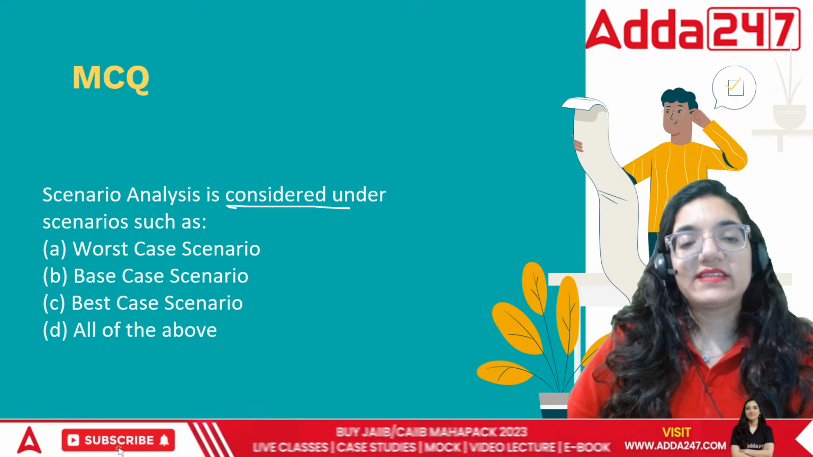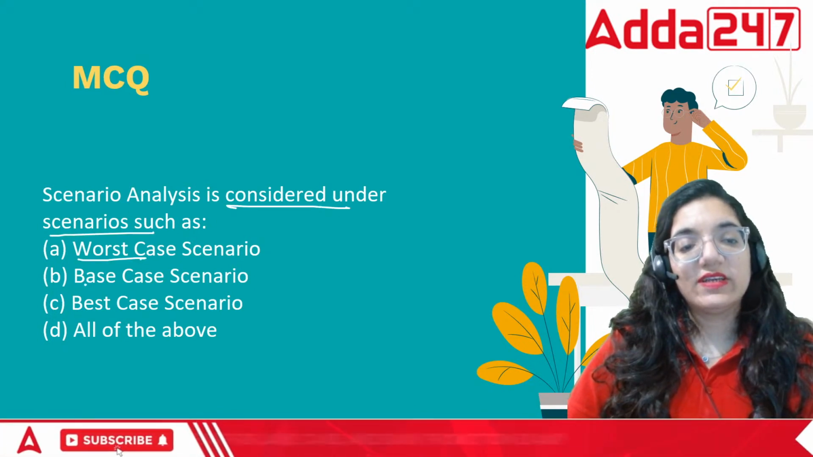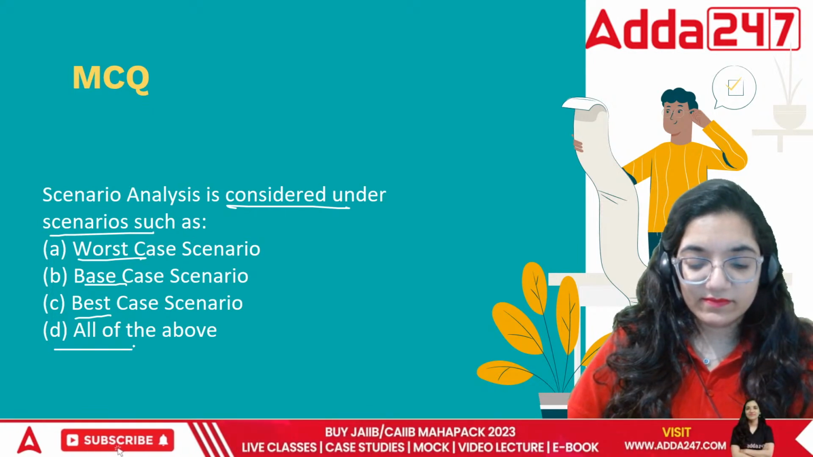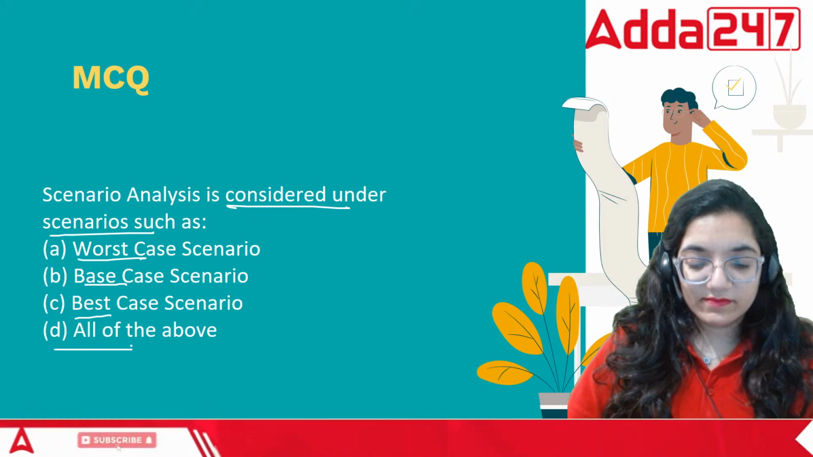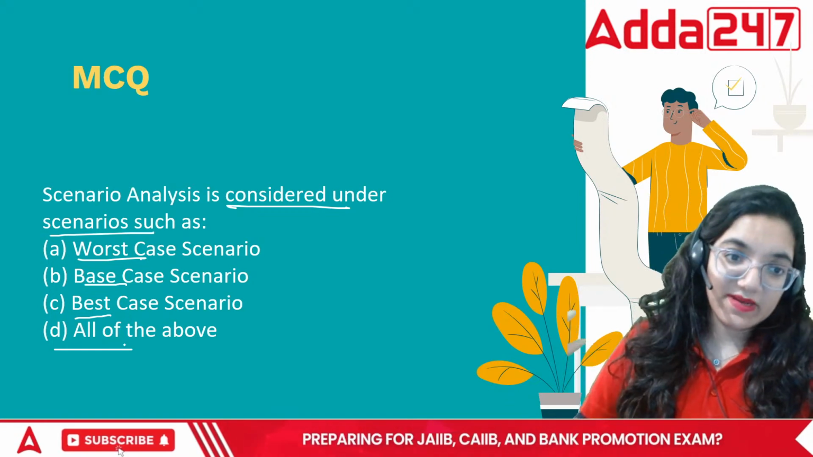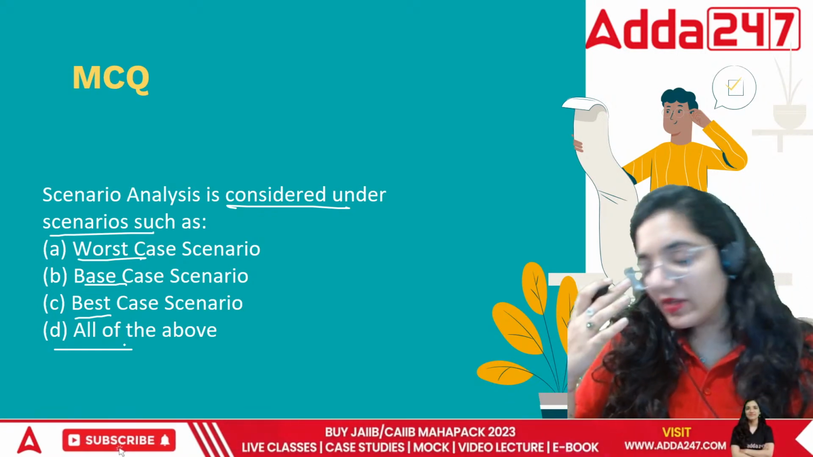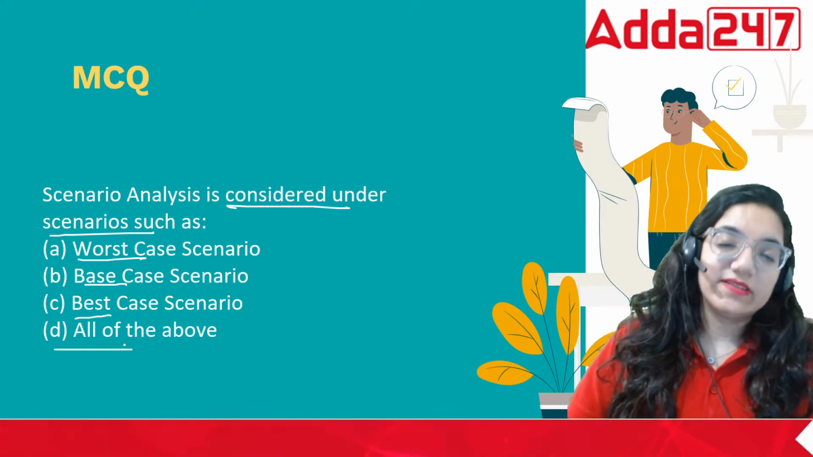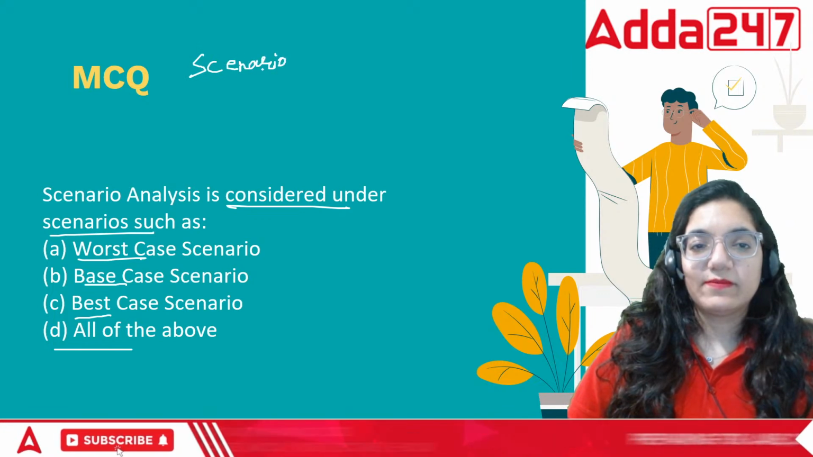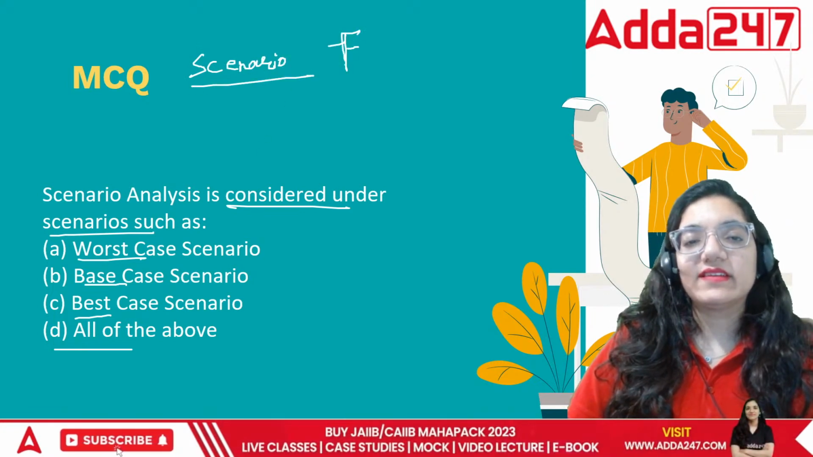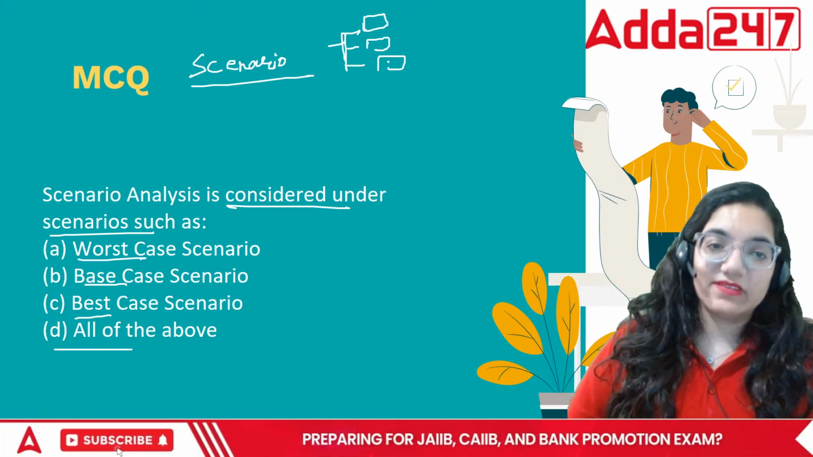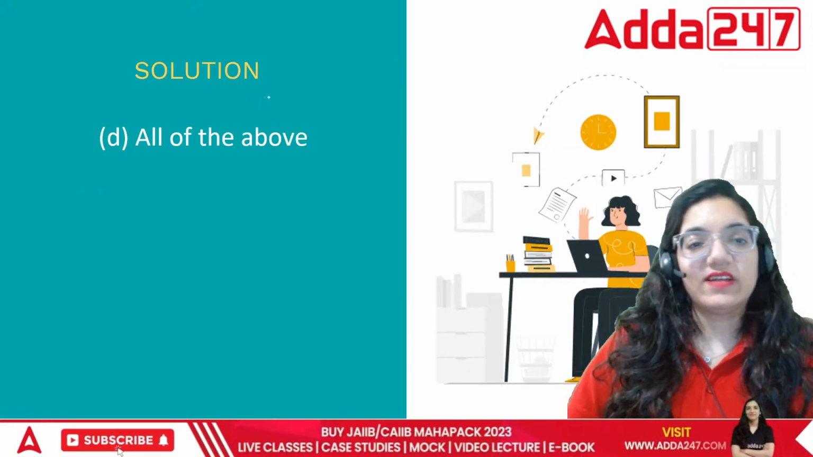Scenario analysis is considered under scenarios such as worst, base, best, or all. Worst is where you say that things can go really badly. Base is basically the average one we're looking at. If it turns out to be really good, that is the best one. Scenario analysis talks about all of these, all the cases that can come up, and that is where they look forward towards combating each and every situation. So the answer is all of the above.